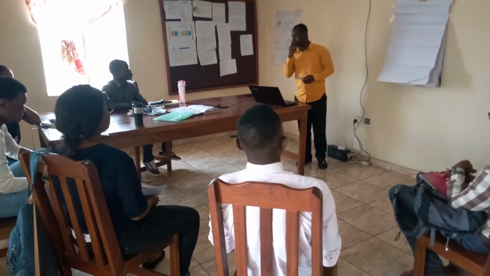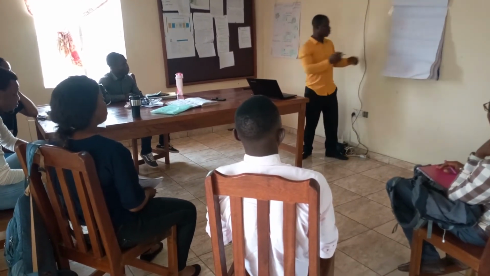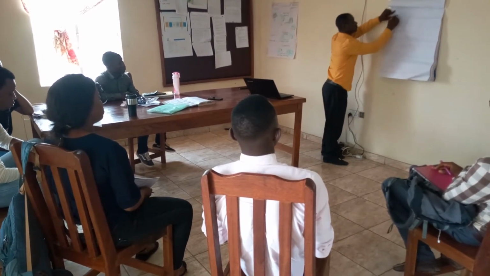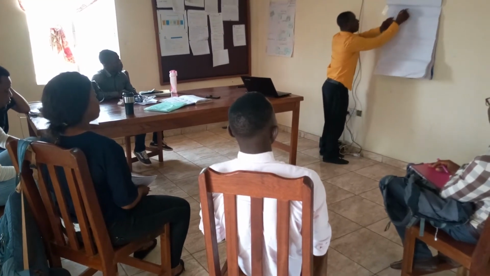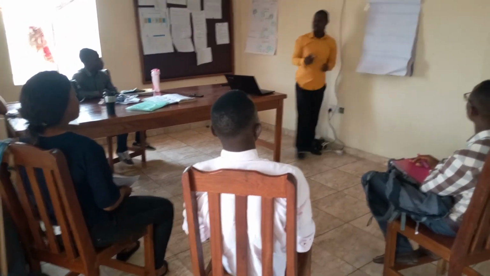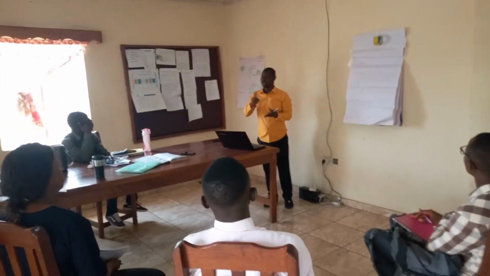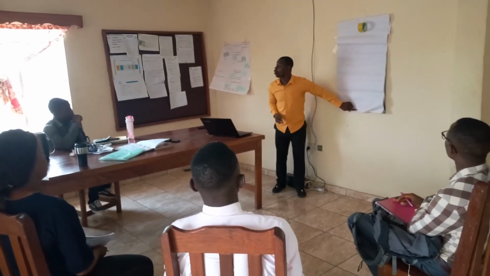So what do we have? The result will be 60. So Amara said the result is what? 60. So 60 euros per what? Per share. Not so? So what have we got at the end of the day? We've got our variable cost per unit. Now we've found our fixed cost per unit.